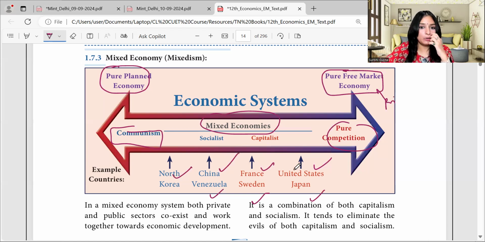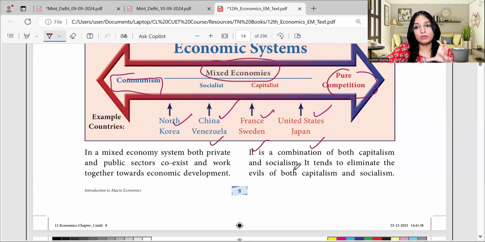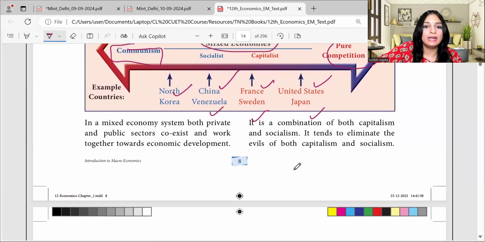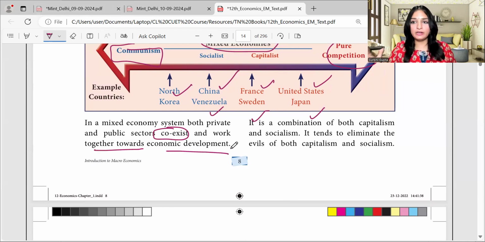But there are mixed economic systems as well, where both the systems coexist. How? In a mixed economy, both private and public sectors coexist and work together towards economic development. So right now, there's no public welfare agenda where the government is only controlling, or the entire profit maximization agenda which the private sector is controlling. We are somewhere in the middle where both agendas are being fulfilled because of the coexistence of both systems, where both are coming together.